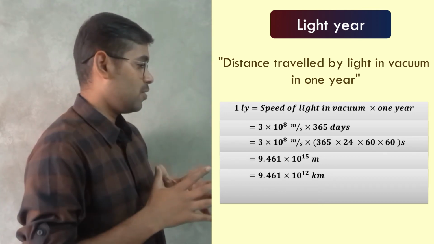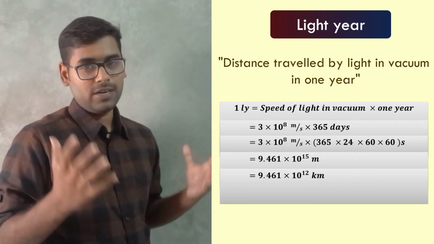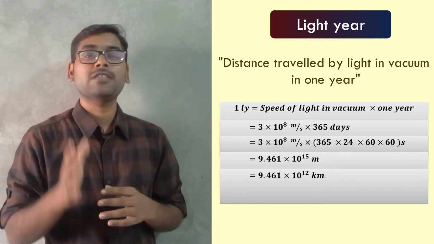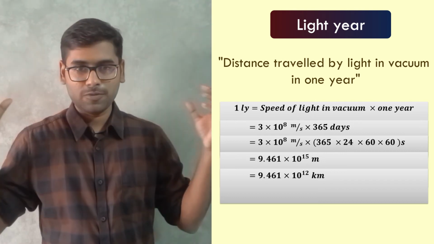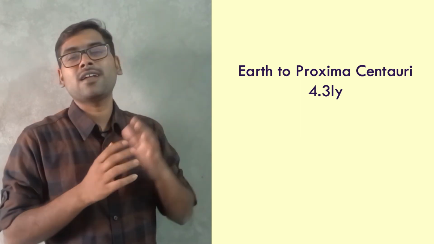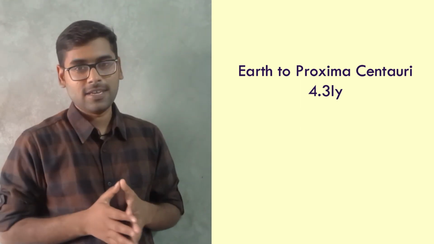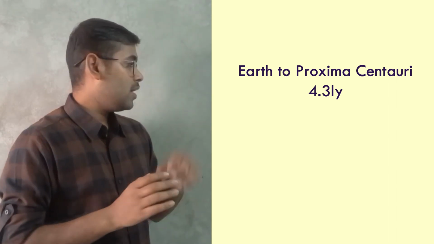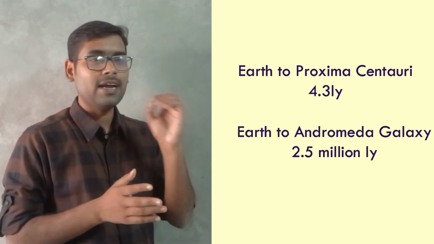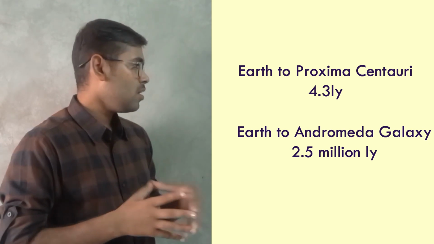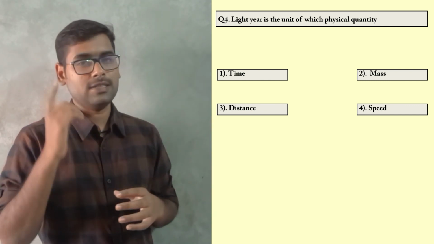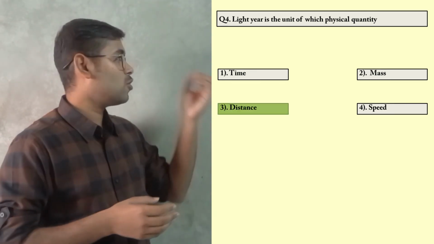Such a big value. Now the question is, where do we use such a big unit? Guys, light year is used in expressing the astronomical distances, like the distance between stars and the distance between galaxies. For example, the distance from Earth to the nearest star other than the Sun is 4.3 light years, and that star is Proxima Centauri. And the distance from Earth to the nearest galaxy is 2.5 million light years, and that galaxy is Andromeda Galaxy. Now coming back to the question, they have asked which is the physical quantity whose unit is light year, and the answer is distance, that is option number 3.